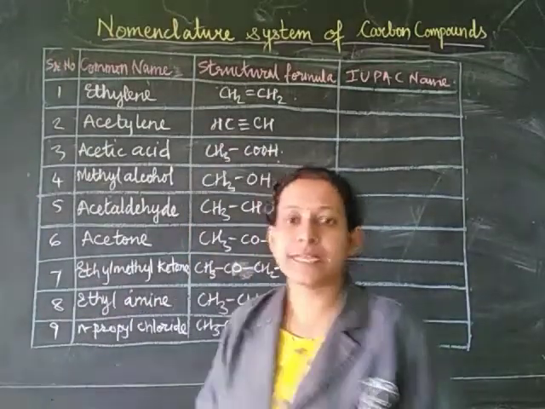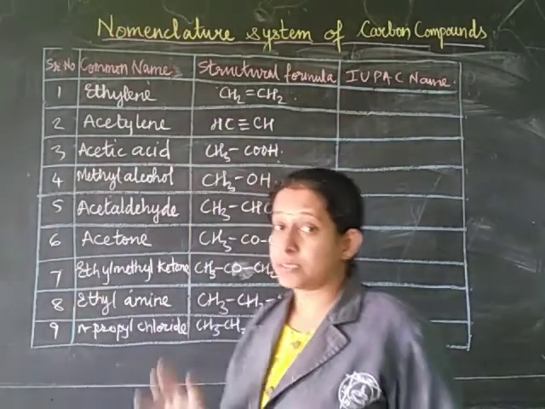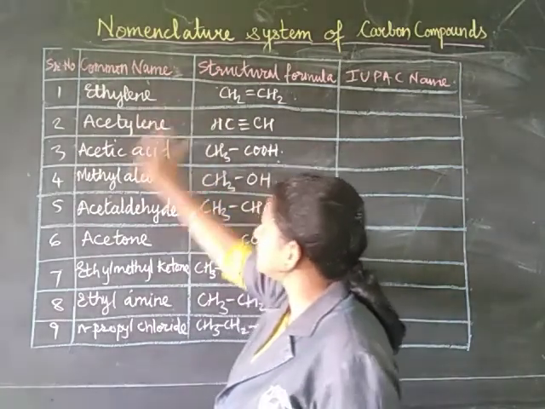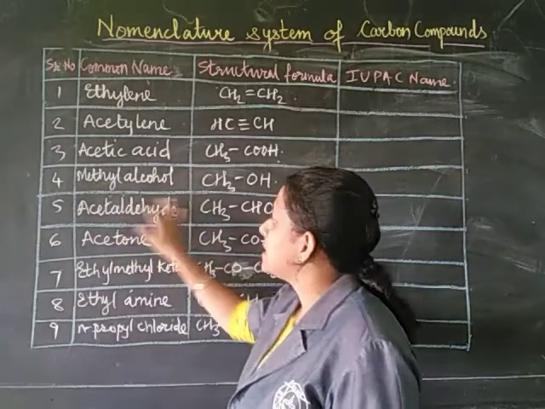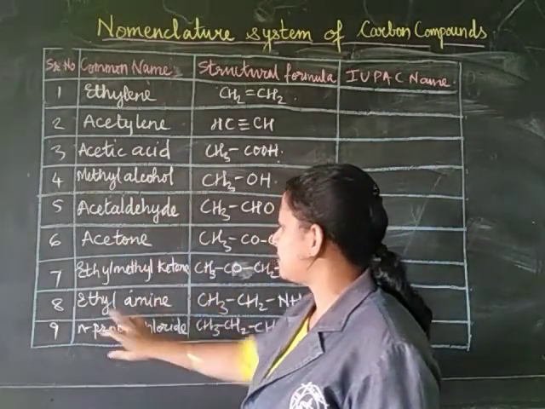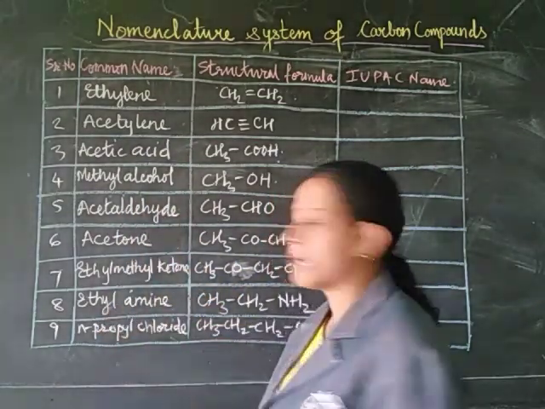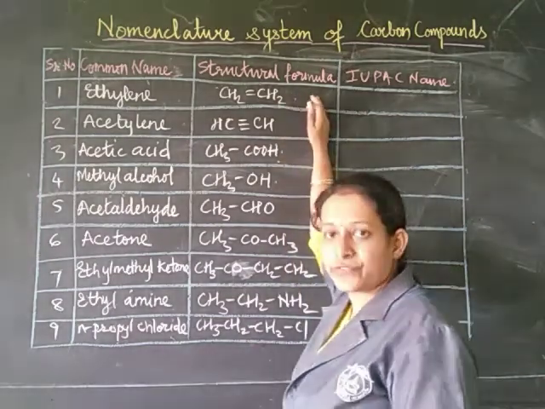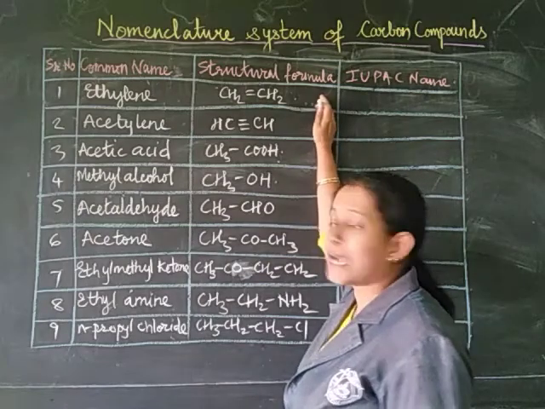Now let's write the IUPAC name for the common names which are given, like ethylene, acetylene, acetic acid, methyl alcohol, acetaldehyde, acetone, ethyl methyl ketone, ethylamine and propyl chloride. Okay, so these are the structural formulas of all of them. Let's try to write down the IUPAC name.